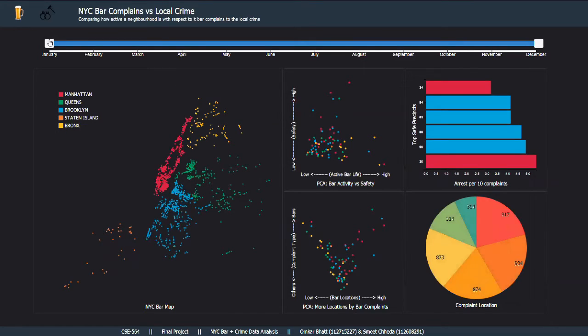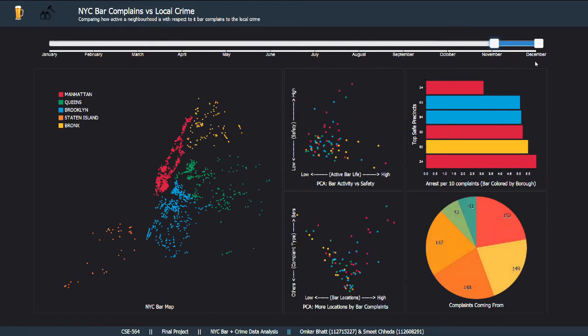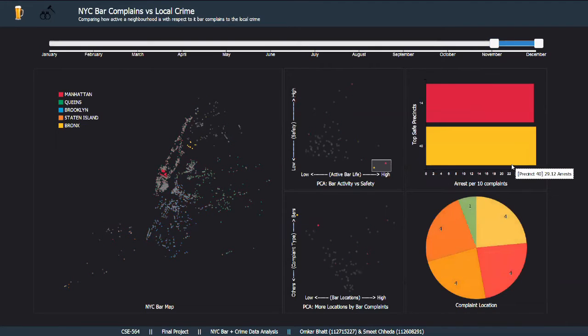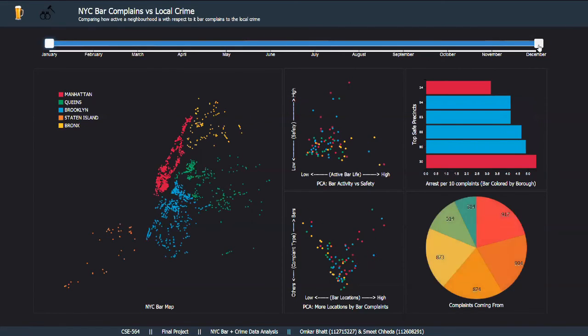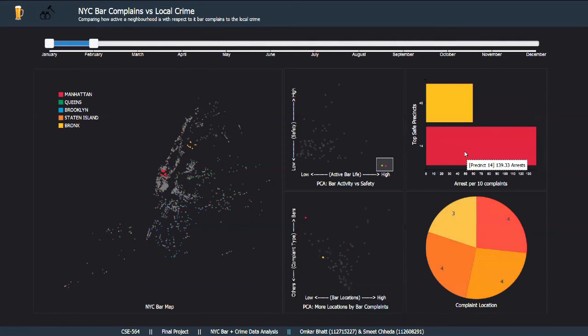Now, let's try seeing how crime rate is across the year. So in November and December, let's select this over here. We see that precinct 40 actually has 28 arrests, which either means it has a lot of complaints but fewer arrests, or a lot fewer arrests. But when we go to the start of the year, January and February, we see precinct 14 appear again, but this time with at least 140 arrests.